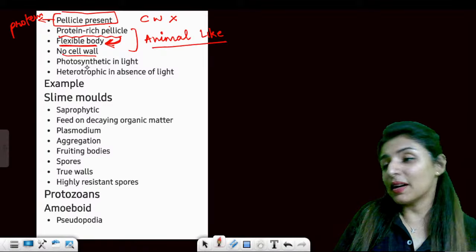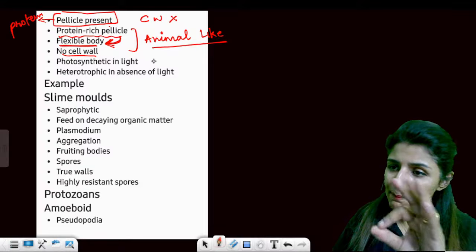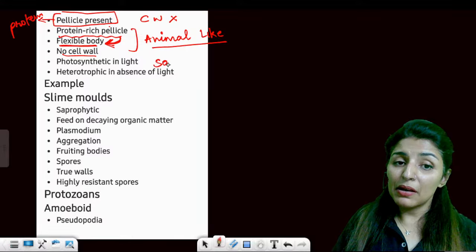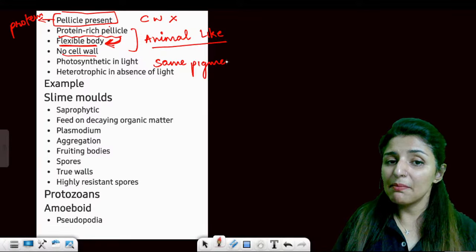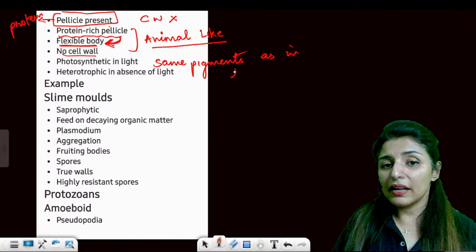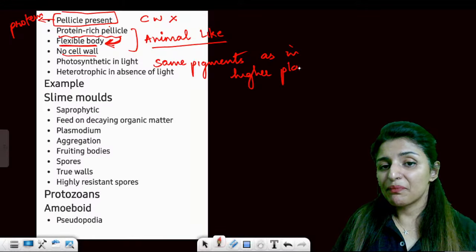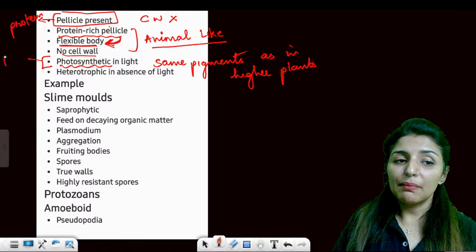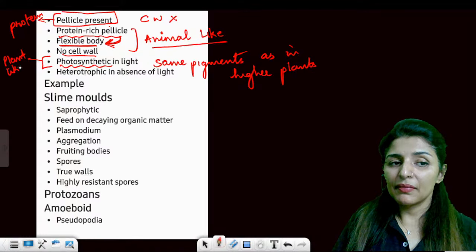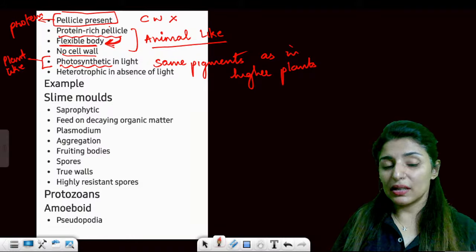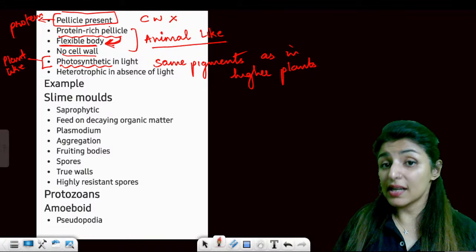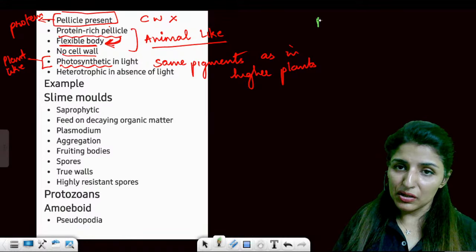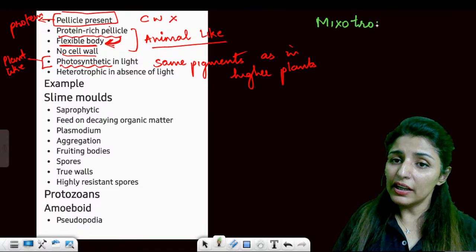Yes or no? But it does have pigments, the same pigments as in higher plants. Okay, and they will be photosynthetic, and being photosynthetic is the plant-like character. But it is only able to photosynthesize in the presence of sunlight. So euglenoids have a very interesting nutrition. We call it mixotrophic. What do we call it?